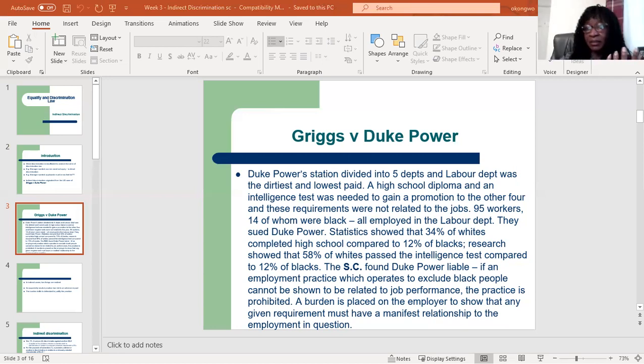From this case, we can see that the requirement to pass the test before a promotion was not directed at anybody. It was something that was left open to everybody. Write the promotion test, and if you pass it, then we will promote you. But more Black people were put at a disadvantage because of that requirement.